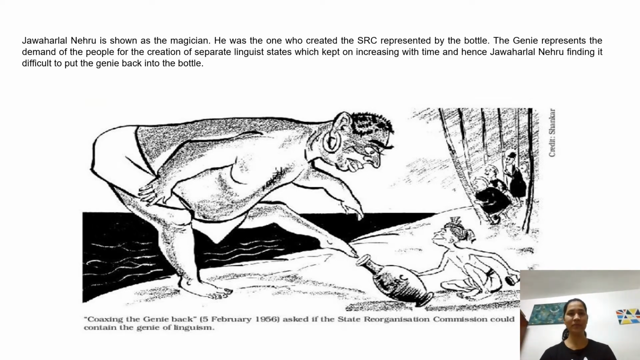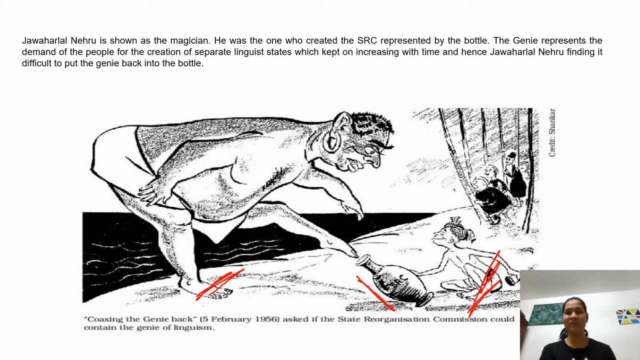Yes, so in this picture we can see that there is a musician over here, and there is one bottle on which it's written SRC, that is State Reorganization Commission, and there is a big guy, and this big guy is basically the genie. Okay, so now let us interpret the picture. The person sitting here as the musician is basically Jawaharlal Nehru, and the bottle represents the State Reorganization Commission, which was created by Jawaharlal Nehru himself, right? And this genie is representing the problem after the creation of the State Reorganization Commission, because once the State Reorganization Commission was created,